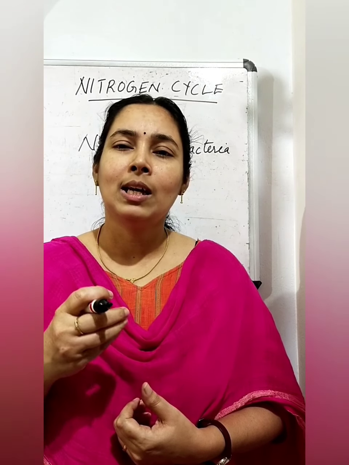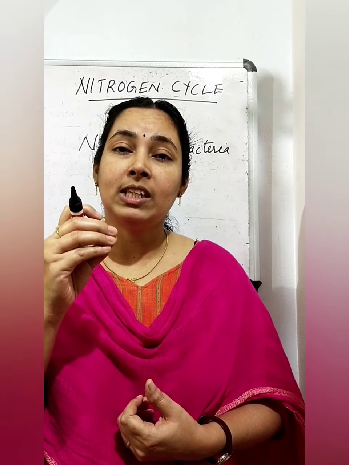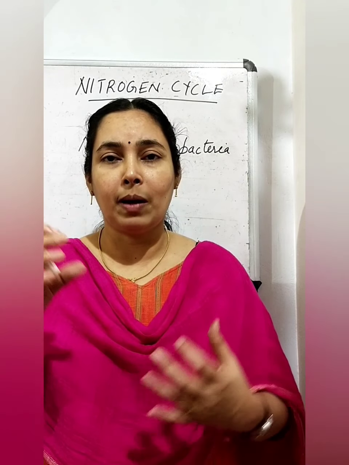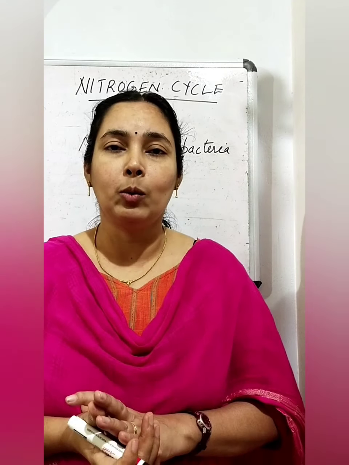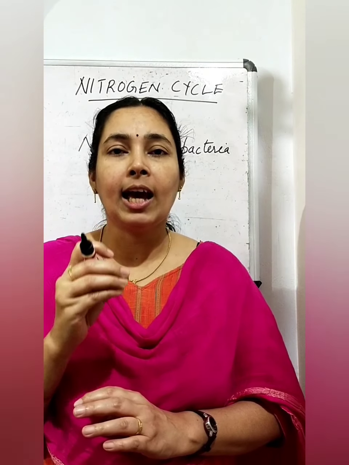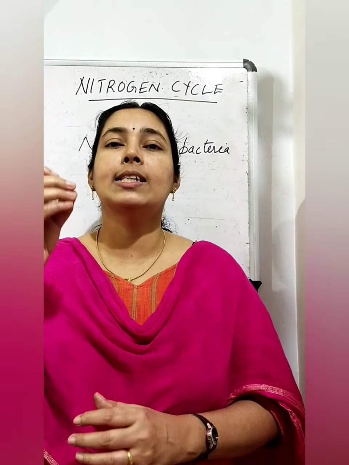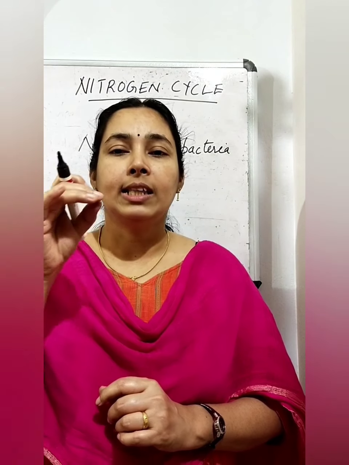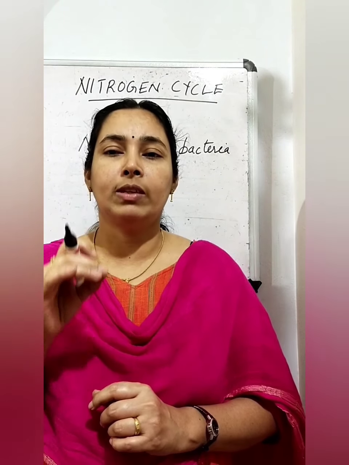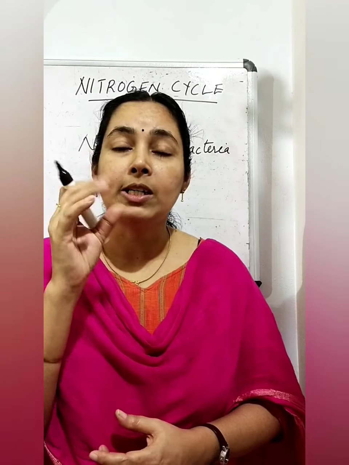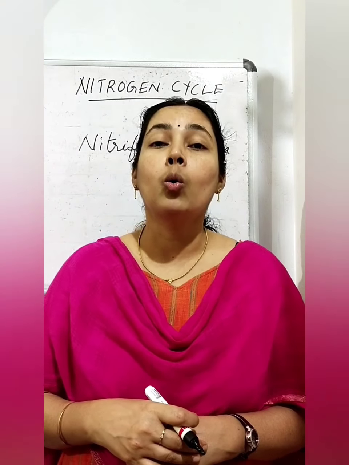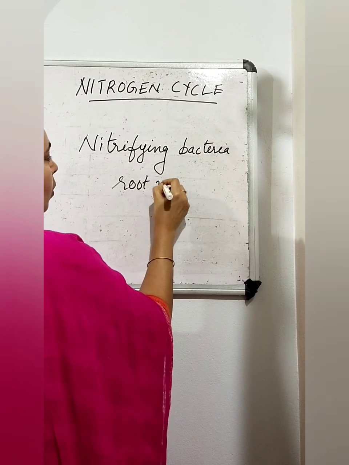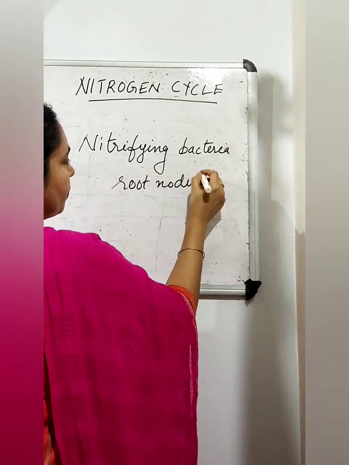Leguminous plants generally means the plants which give us pulses, peas, beans and so on. And these bacteria live in association with the leguminous plants. They are found in the roots of these leguminous plants in special structures called root nodules.